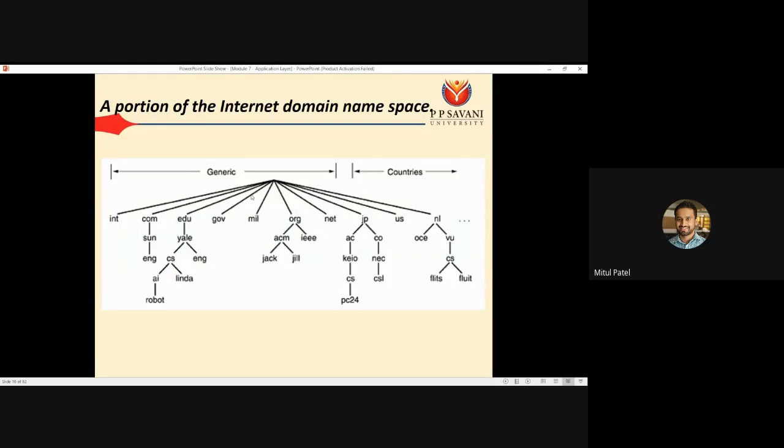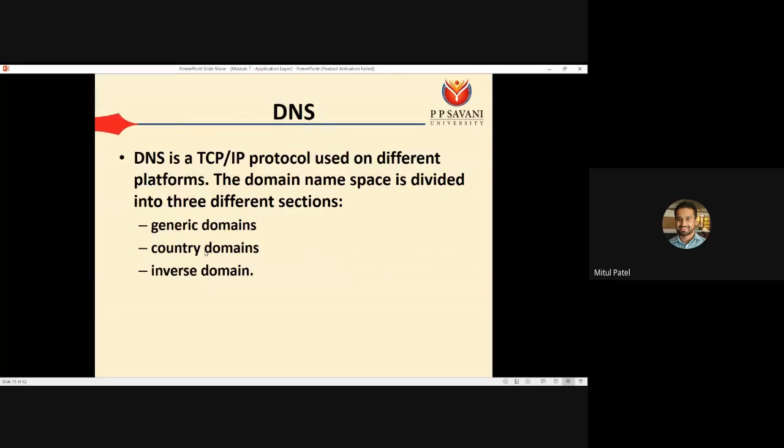For example, you can have generic domains and you can have country domains. Suppose when you are writing something like www.google.com, at that time you are using the domains. Here com is one domain, in the same way in is one domain, ac is one domain. By that way, depending on the domains, the various types of data are going to be distinguished. The domain name space is divided into 3 different sections. It can be generic domains, country domains, and the inverse domain.